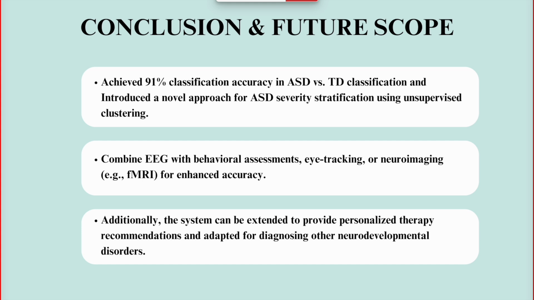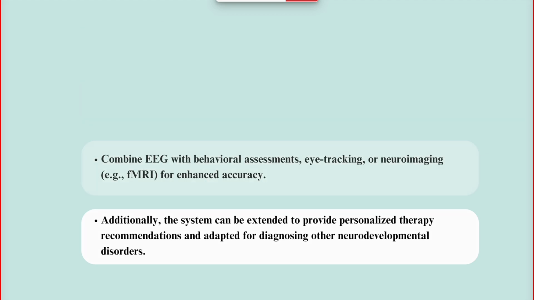In conclusion, we achieved a 91% accuracy in detecting ASD using an EEG-based deep learning approach and introduced a novel clustering approach for ASD severity assessment. Our future work involves integrating EEG data with behavioral assessments, eye tracking, or fMRI to enhance classification reliability. We also envision adapting this system for diagnosing other neurodevelopmental disorders or offering personalized therapy recommendations based on severity levels.